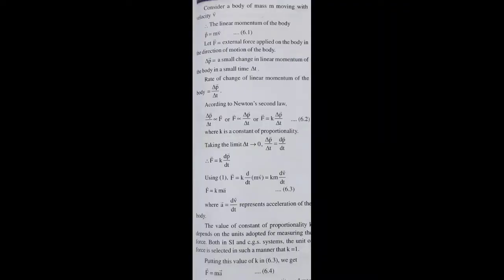So here we have taken a body of mass m with velocity v. The linear momentum of the body is mv. So delta P is a small change in linear momentum, and F is an external force which we have applied on the body in the same direction of motion of the body. So delta P is proportional to F. I have told the formula on the board. If we substitute and integrate, we will get the value F is equal to ma. Please remember this.